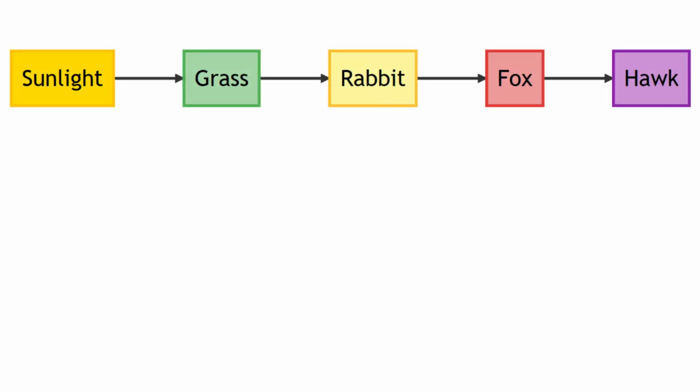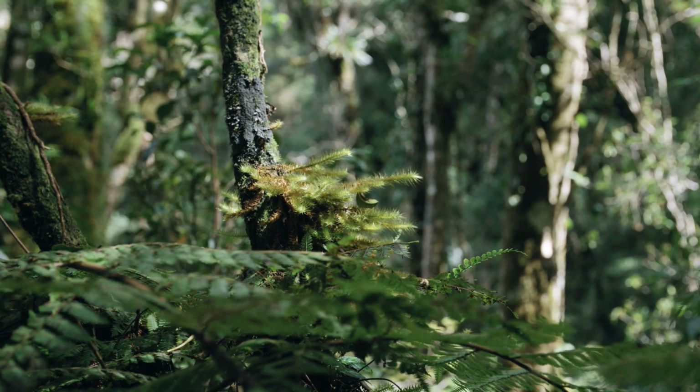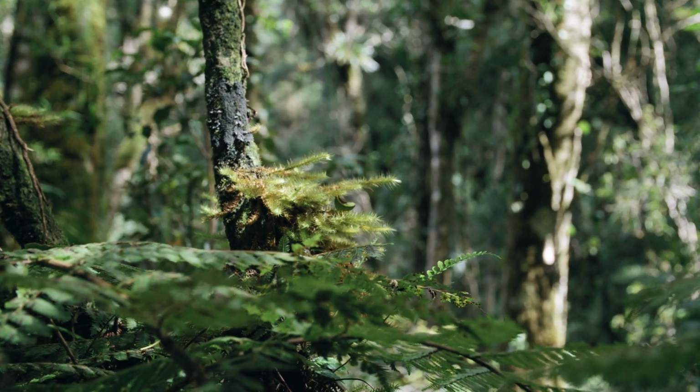Now, let's explore the fascinating concept of energy flow in ecosystems. At the heart of this flow is the food chain, a linear sequence that depicts how energy is transferred from one organism to another. Organisms are positioned in trophic levels, which represent their role in the food chain. A crucial point is that only 10% of the energy is transferred to the next level, while the rest is lost as heat. This energy loss explains why food chains rarely exceed 5 links. There's simply not enough energy to support additional levels.